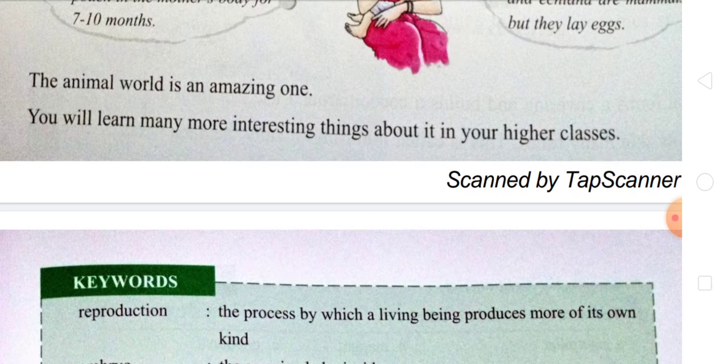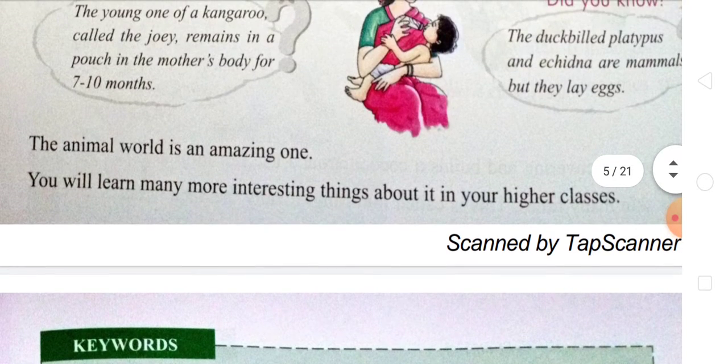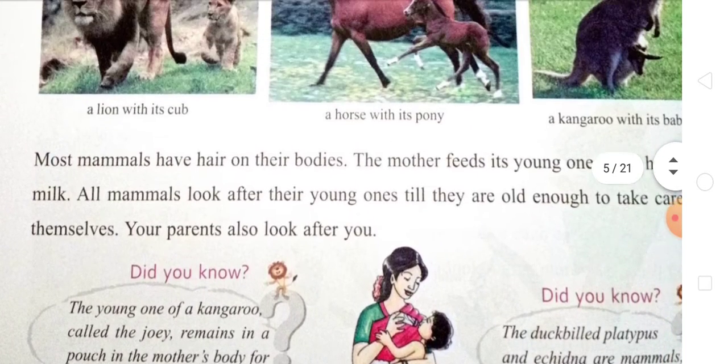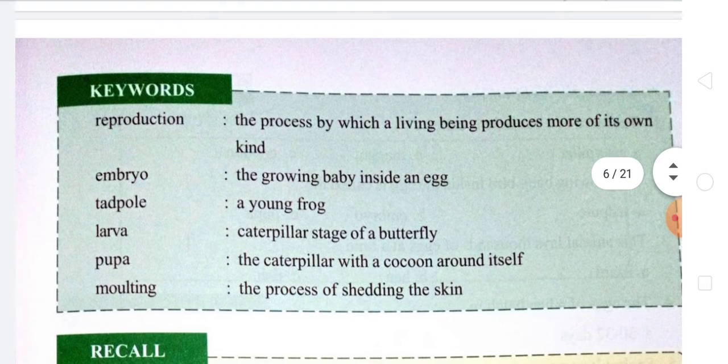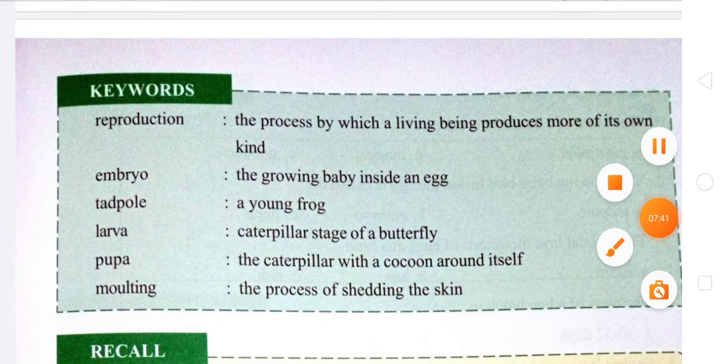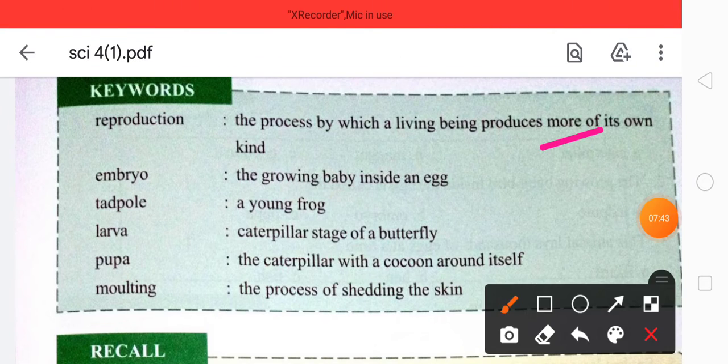The animal world is an amazing one. We also learn some interesting facts about reproduction. What can we learn, students? What is reproduction? The process by which a living being produces more of its own kind is known as reproduction. What is an embryo?